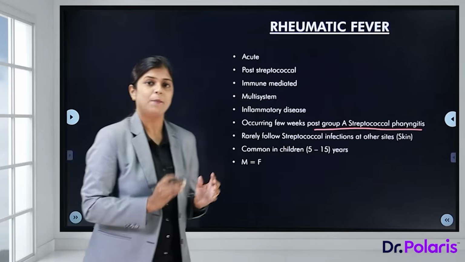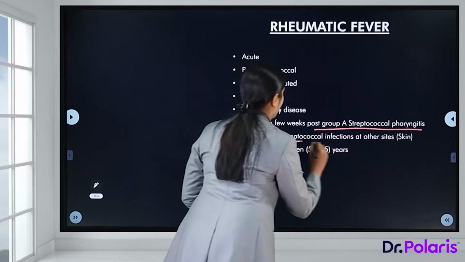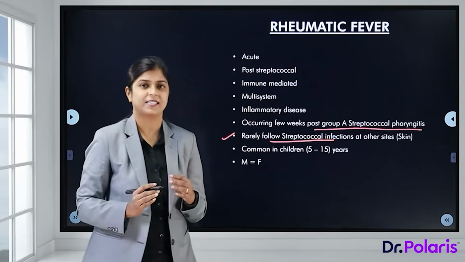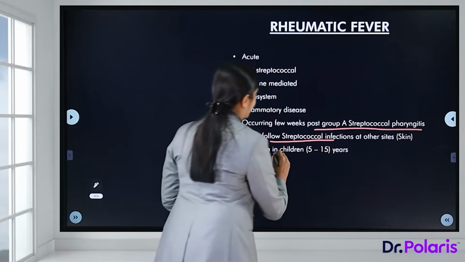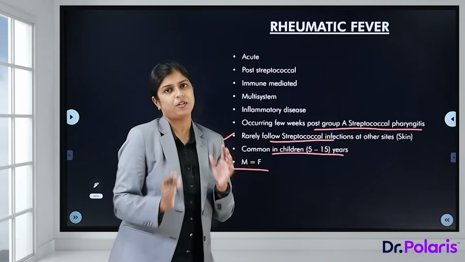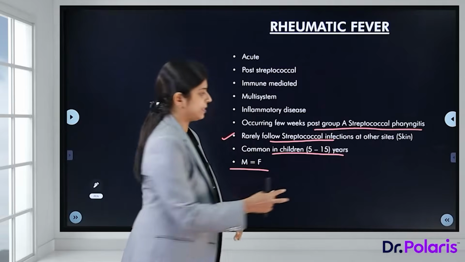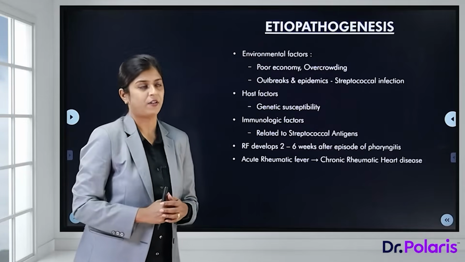Now, this is a gram-positive cocci. Rarely it may also follow streptococcal infections at other sites, the most common site being the skin. It is common in children between the age of 5 to 15 years and there is no predilection for males or females. Now, what is the etiopathogenesis of this rheumatic fever?